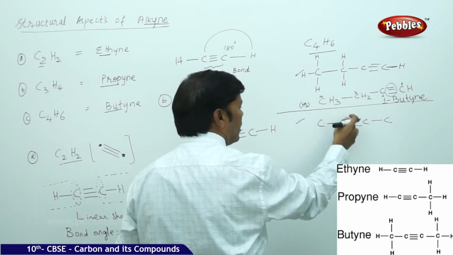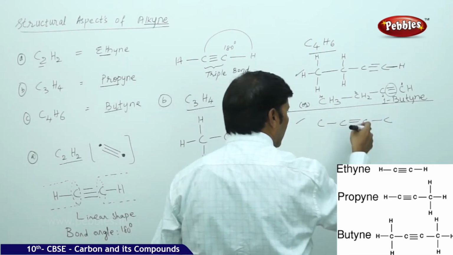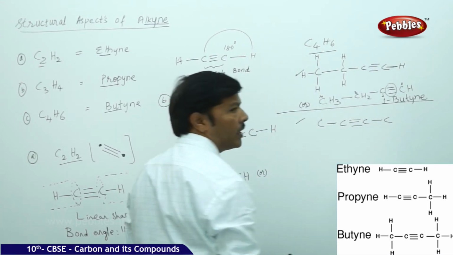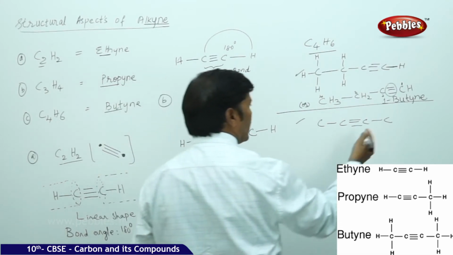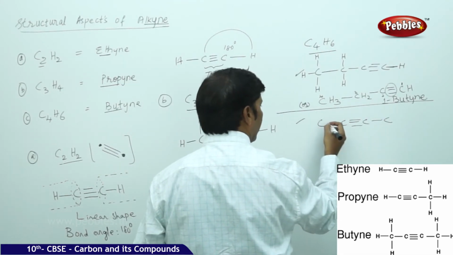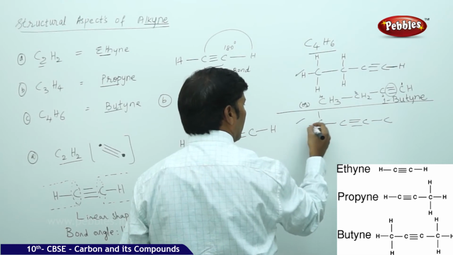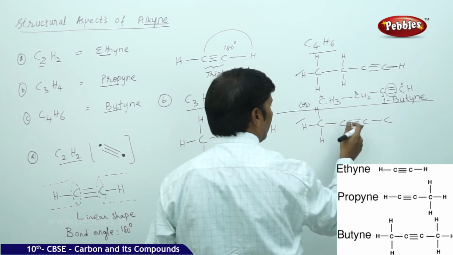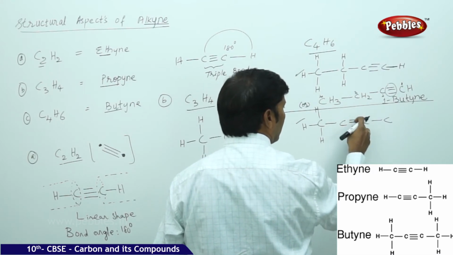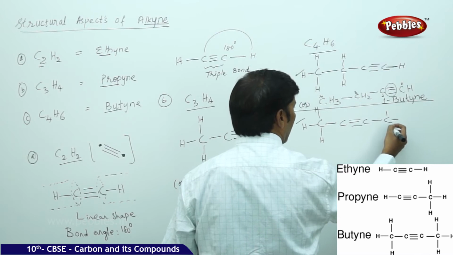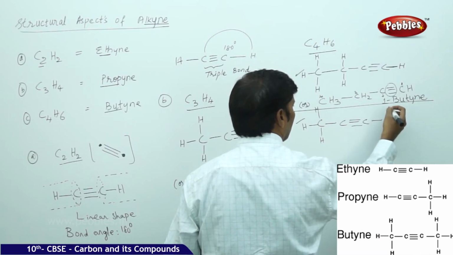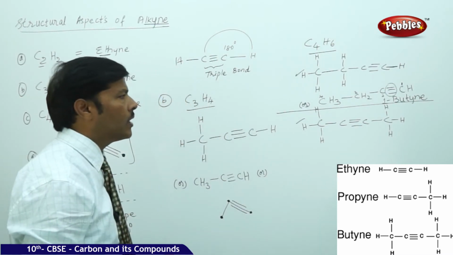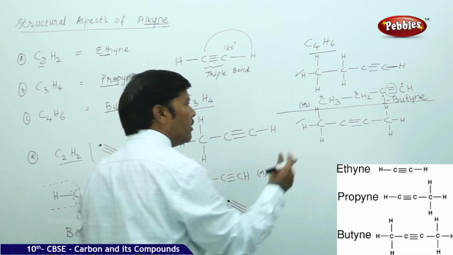Here the triple bond is located in between the 2 carbons. It is in the middle of the chain. So you can start from the left side or you can start from the right side if you want to give the numbering. So you can just take, suppose you first satisfy the tetravalencies of each carbon. So take hydrogen, single bond, hydrogen, again single bond hydrogen. Already 4 bonds are there for this carbon, 4 bonds are there for this particular carbon. Go for the terminal carbon, 1, 2, 3.